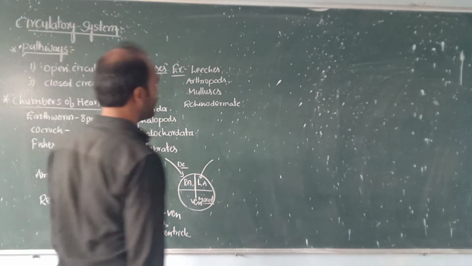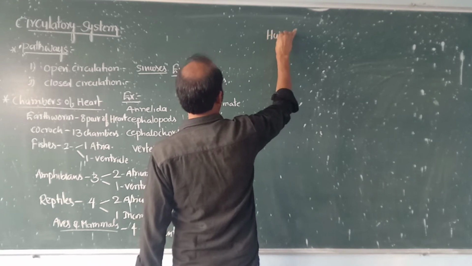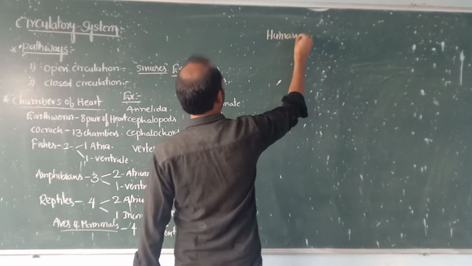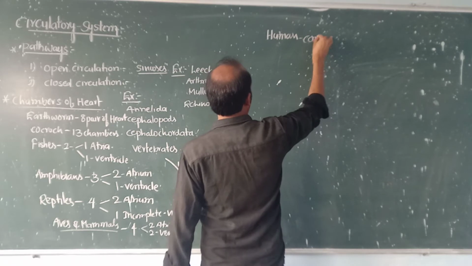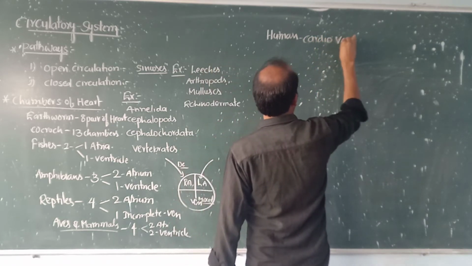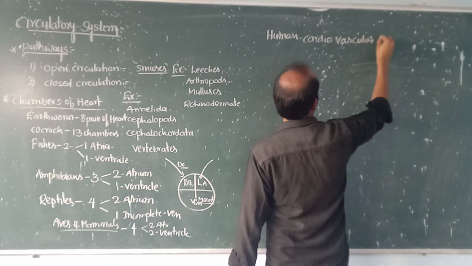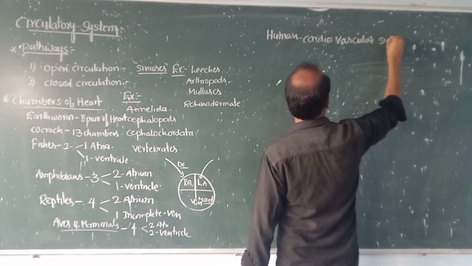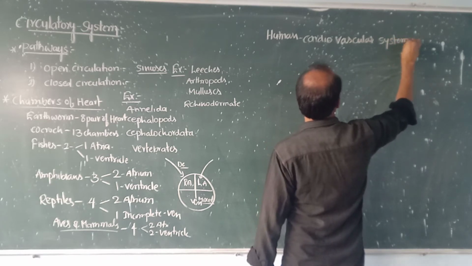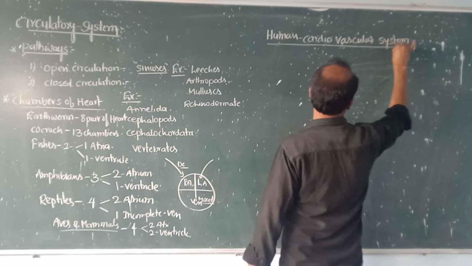Now come to the human cardiovascular system.